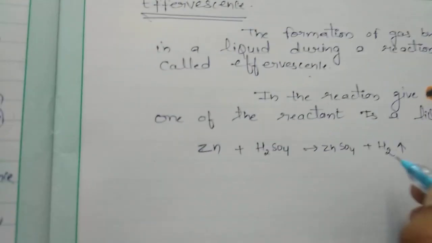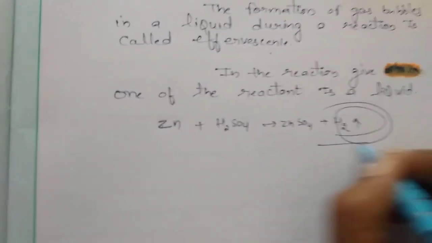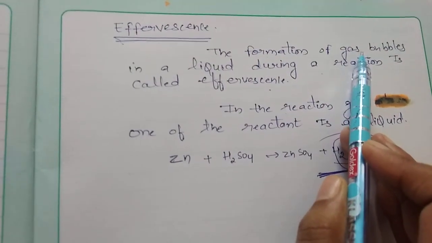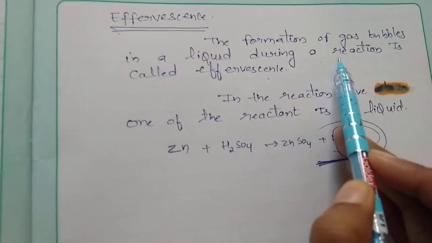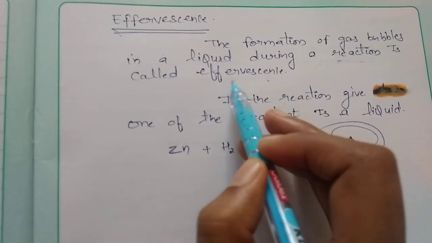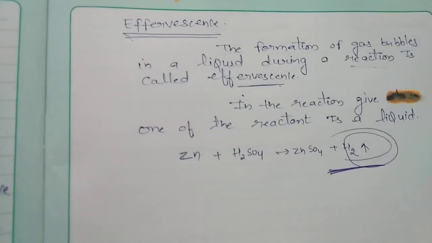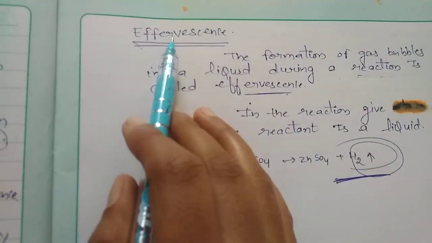So in this case, the gas produced is the cause of effervescence. Formation of gas bubbles in a liquid during a reaction is called effervescence. This is important. You have to remember this. This word is used again and again further in this chapter.